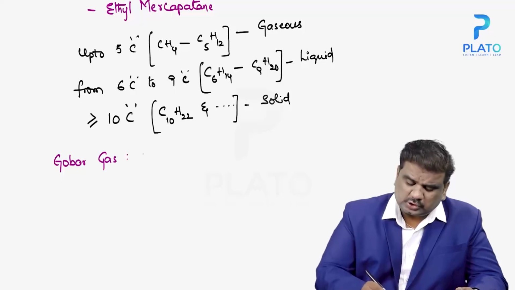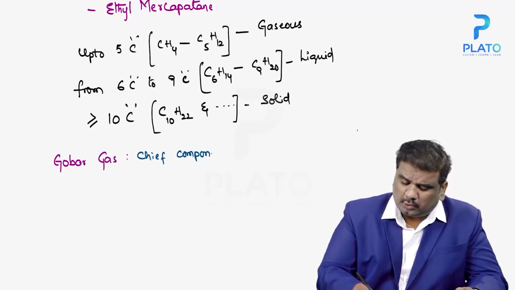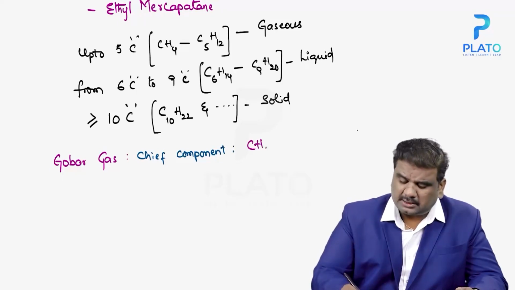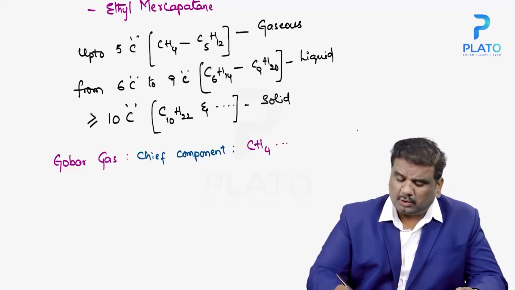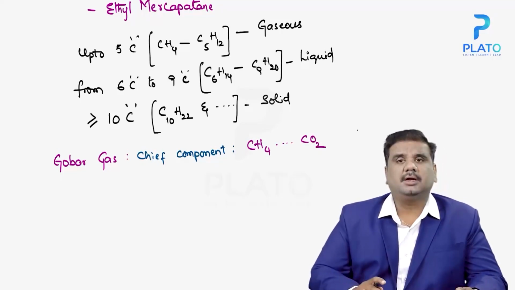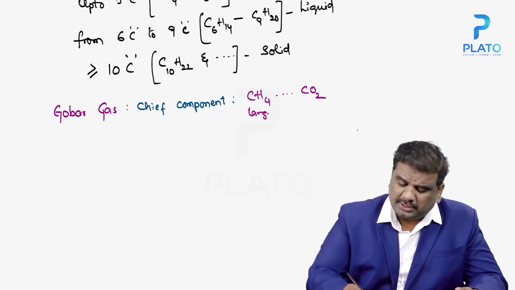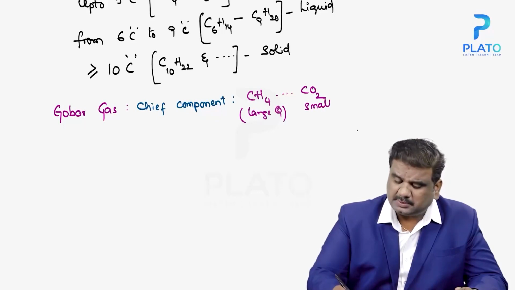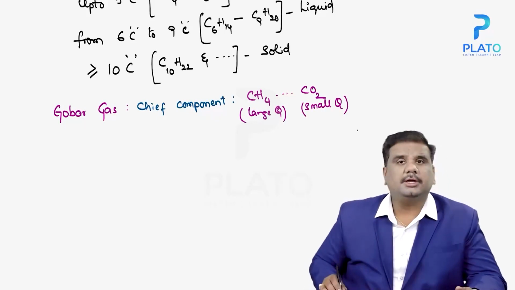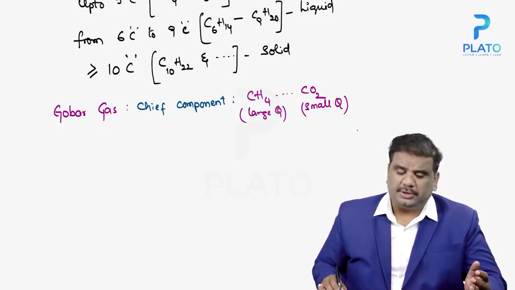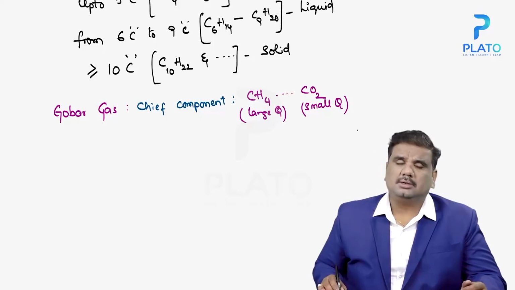The chief constituent of gobar gas is methane, followed by carbon dioxide, which means methane is present in large quantity while carbon dioxide is present in small quantity.